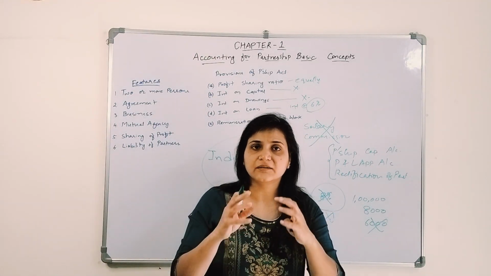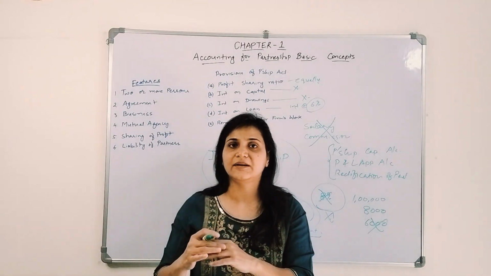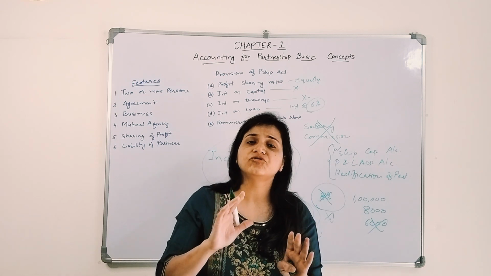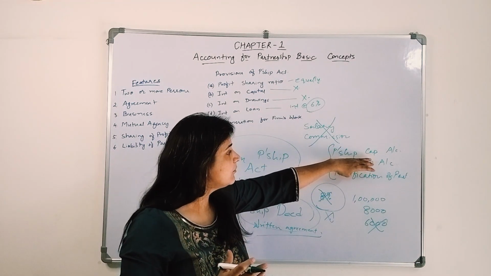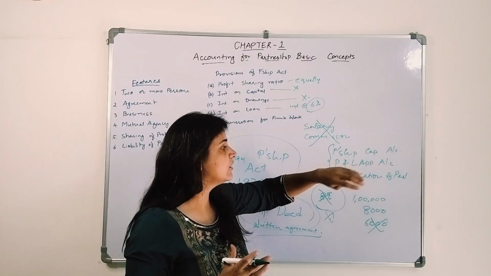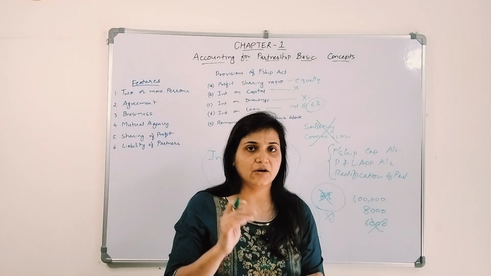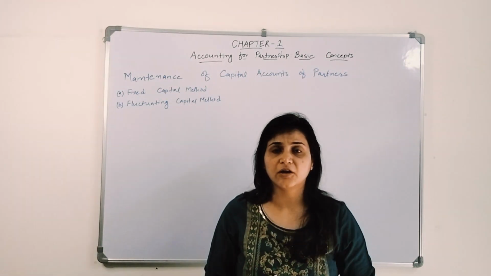There are two other things: reconstitution of the partnership firm when there is an admission, death or retirement of a partner, and dissolution of a firm. Those things we will study later. But in this chapter we are going to study the partners' capital account, the profit and loss appropriation account, and rectification of past errors. Okay, so let's discuss the maintenance of the capital account of partners.